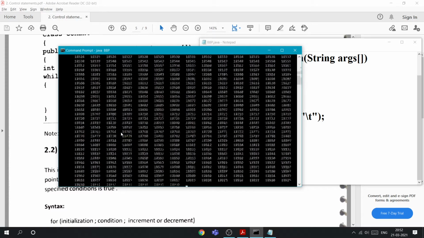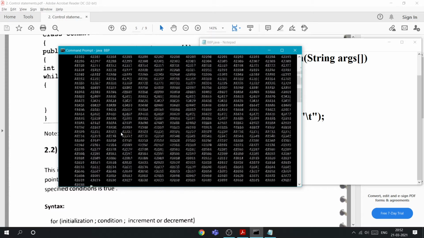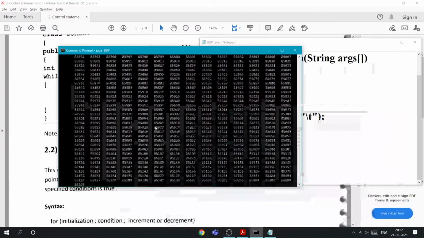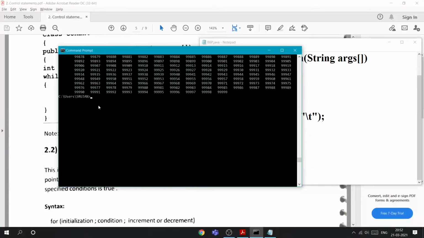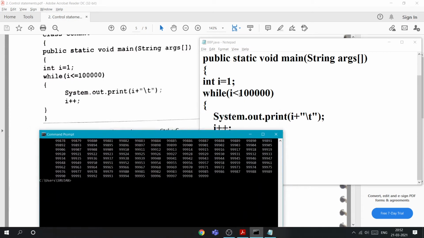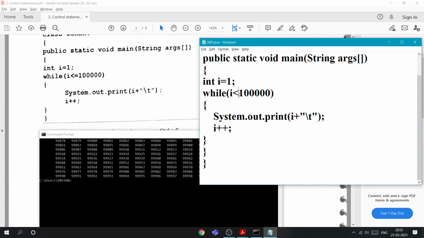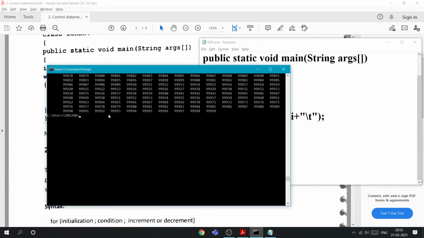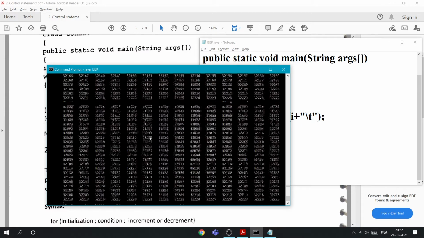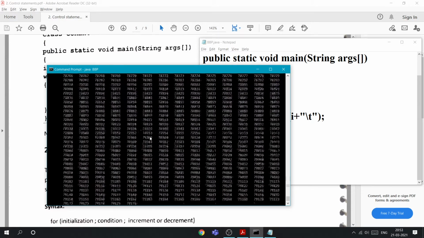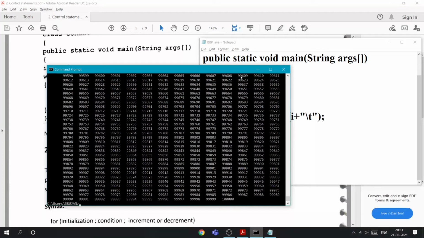Sometimes there is a glitch here, sorry for that. You can see all the lines have been printed, up to 99999 because I have kept less than. If I want that value also, I'll keep less than or equals to and compile this. Now 1 lakh is also printed.